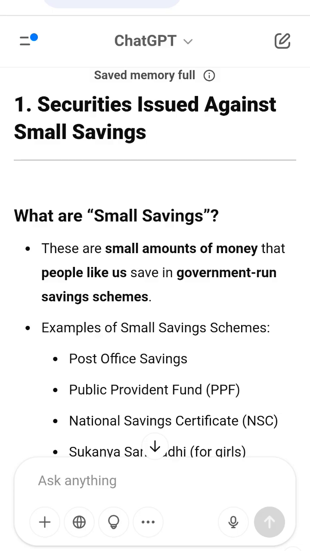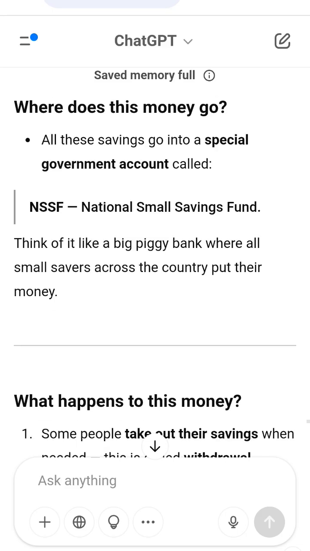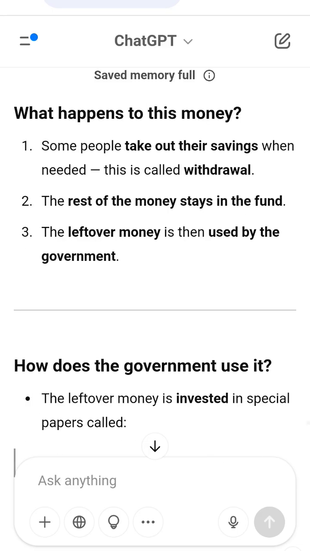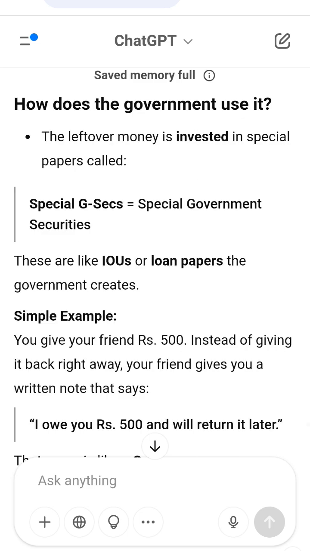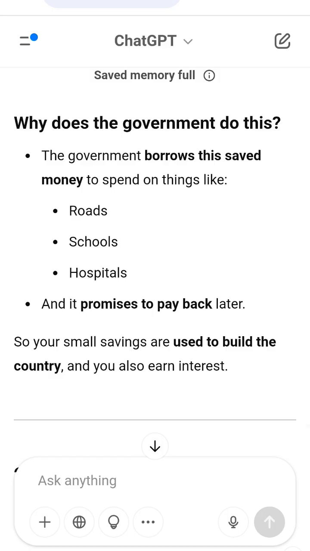Types of external loans. A. Multilateral loans given by group banks like IMF, World Bank, ADB. Example, IMF gives 1,000 crore to India for building better health systems. B. Bilateral loans given by one country to another. Example, Japan gives India money to build bullet trains. Important note, only the central government, the union government, borrows from outside. State governments are not allowed to take loans directly from other countries.